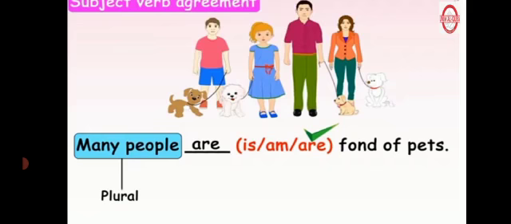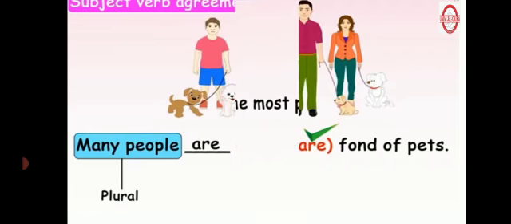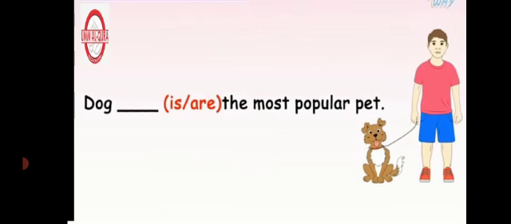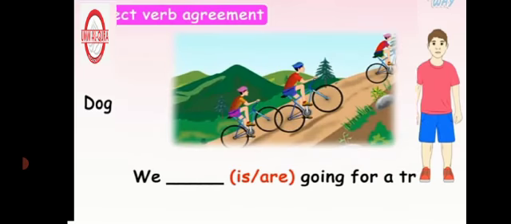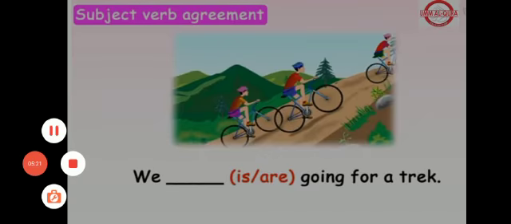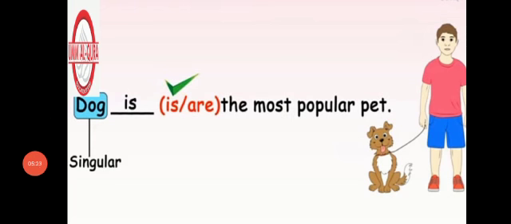Now, second example is dog, the most popular pet. You can see here we have singular subject which is dog. So what we will put, we will have our helping verb will be singular also. So it will be is. Dog is the most popular pet.